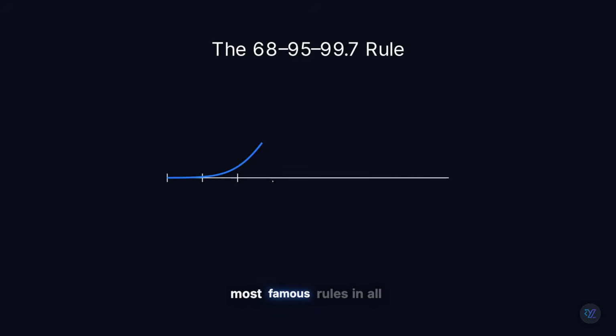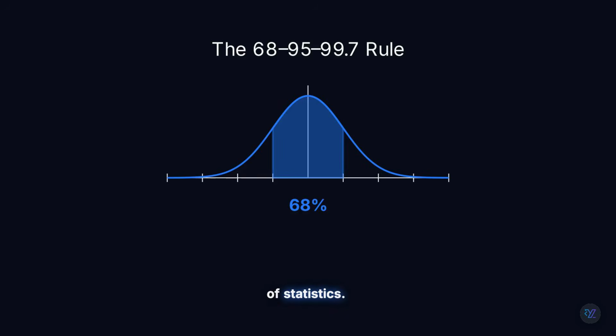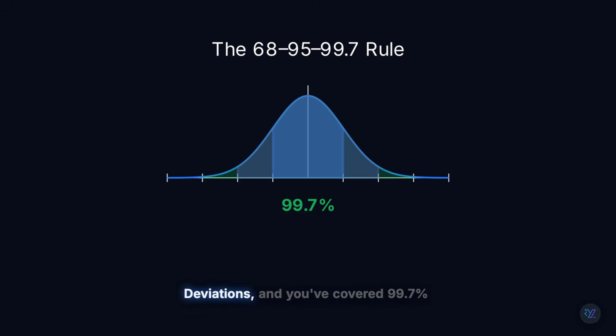Now here's one of the most famous rules in all of statistics. If your data follows a normal distribution, about 68% of all observations fall within 1 standard deviation of the mean. Expand just a little farther, to 2 standard deviations, and suddenly you've covered about 95% of the data. Go out to 3 standard deviations, and you've covered 99.7% of all observations. Only a tiny fraction remain in the tails.